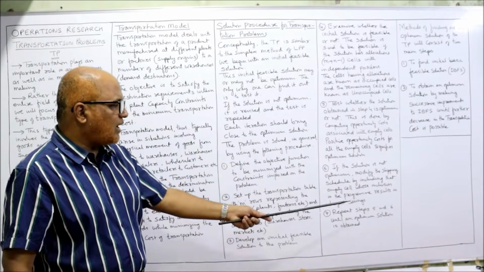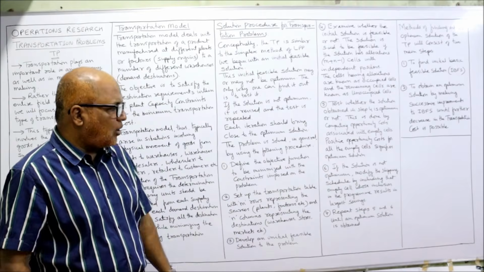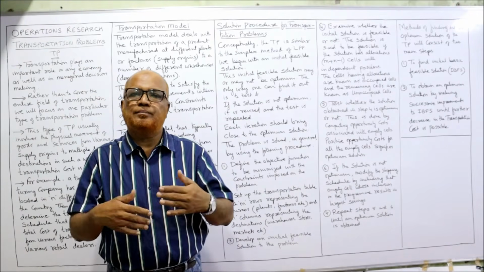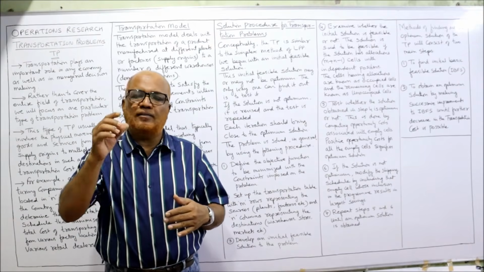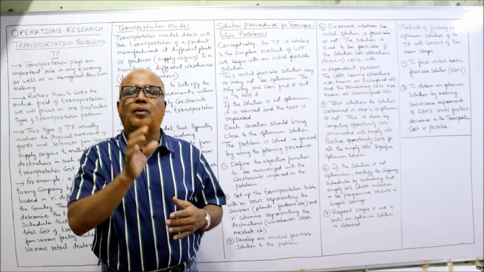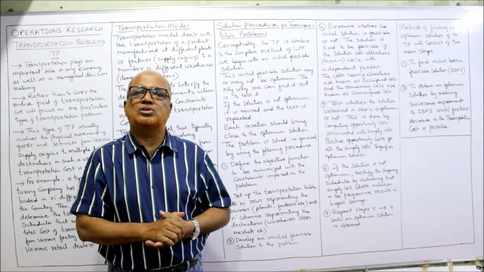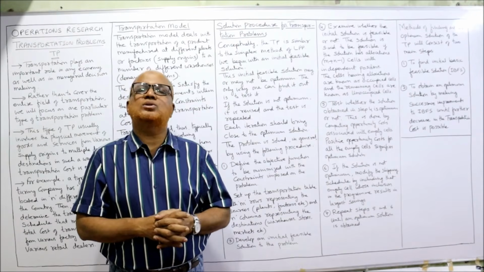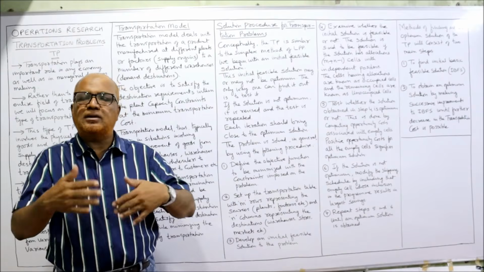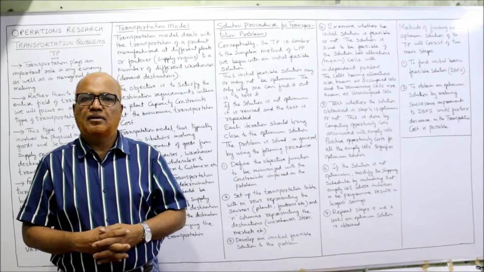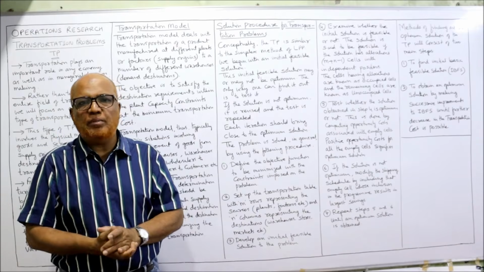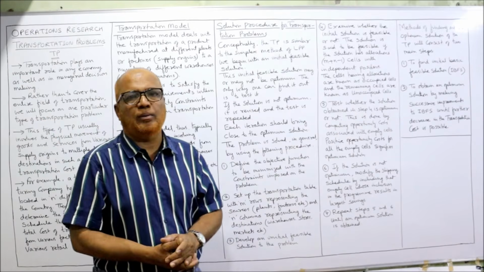Now repeat steps 5 and 6 until an optimum solution is obtained. Repeat as long as we do not get positive opportunity costs. Till we get all opportunity costs positive, repeat all these steps. Once we get all opportunity costs positive, we reach the optimum solution. That's the end of the problem.